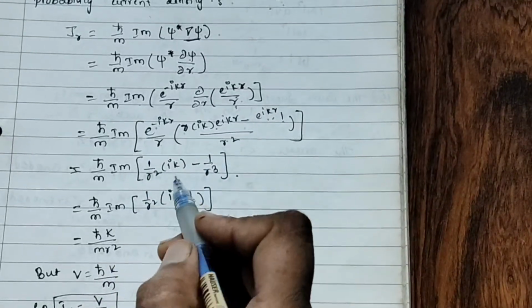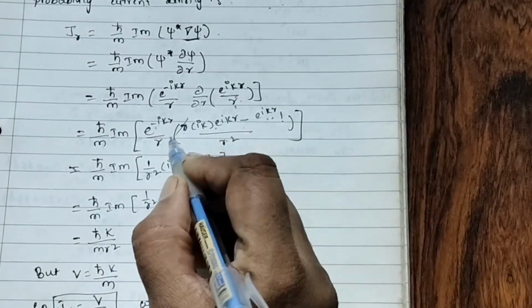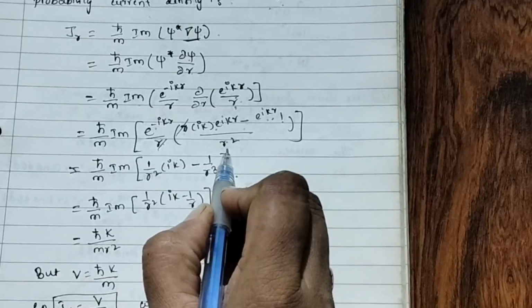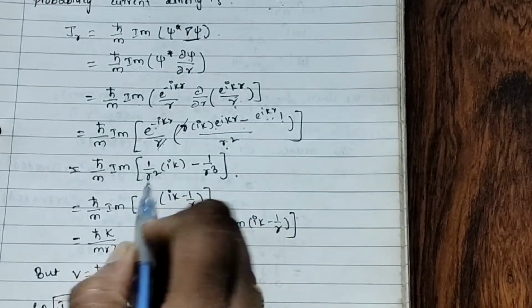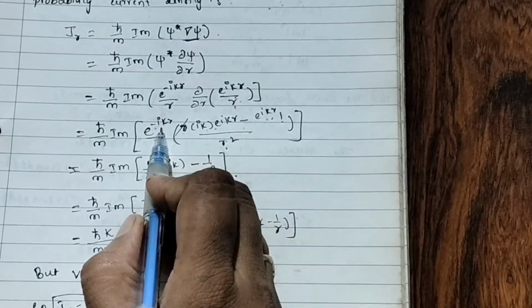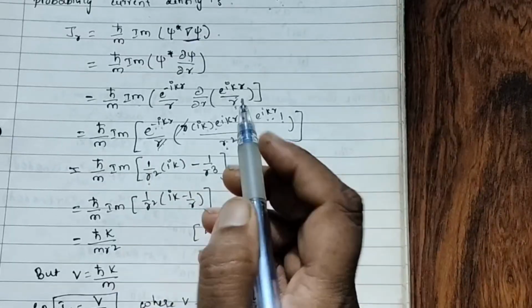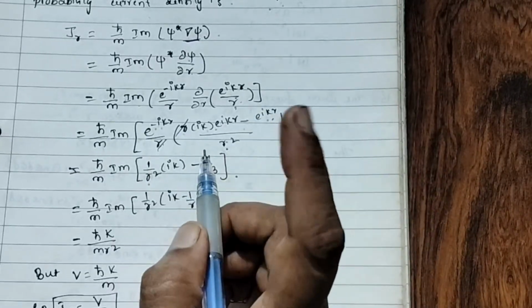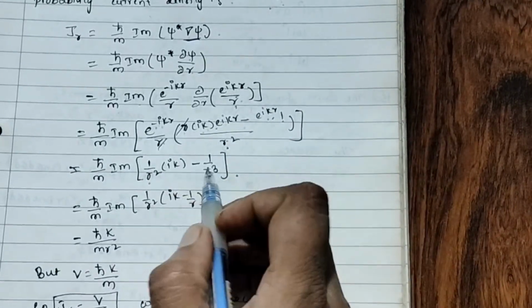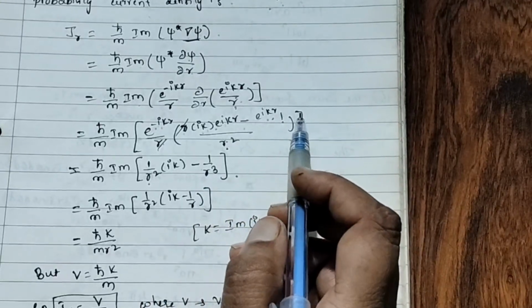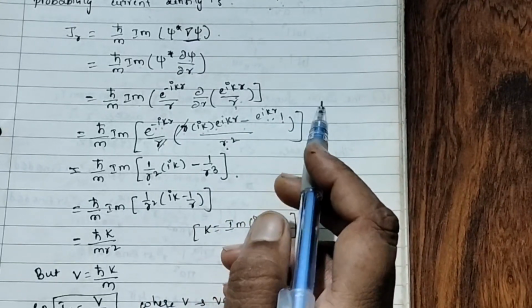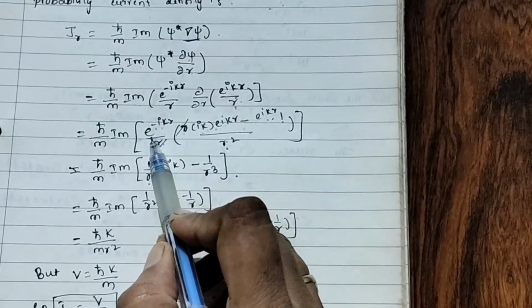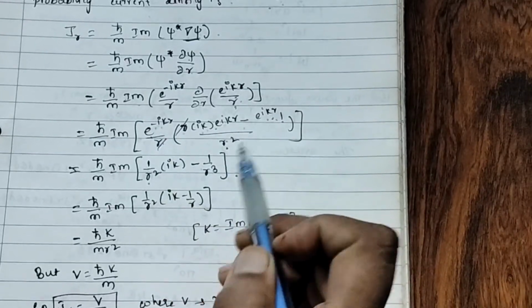Now next h cut by m, Im. Now what is remained? You see here r strikes off. 1 by r square is there. I wrote here i k e to the power of minus i k r plus i k r e to the power of 0. e to the power of 0 is 1. So what remained? i k minus, here you see again this also same 1.